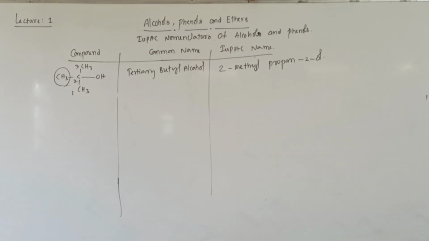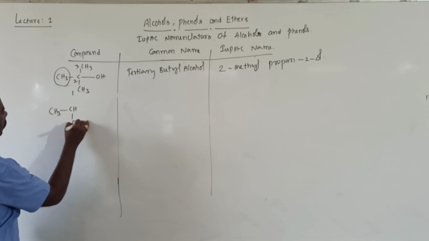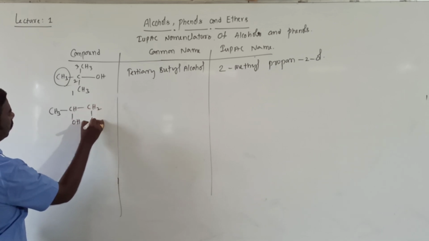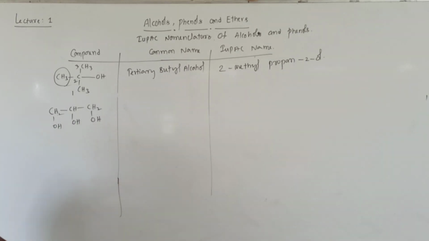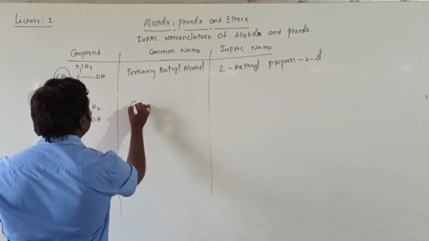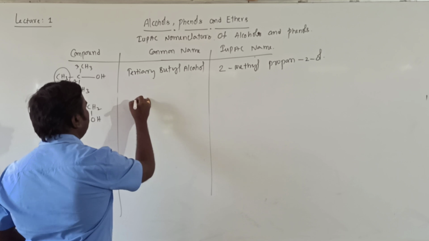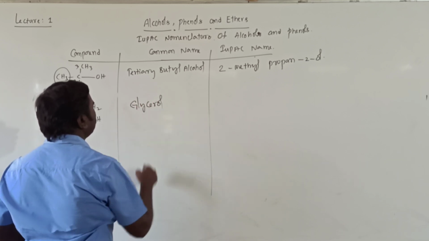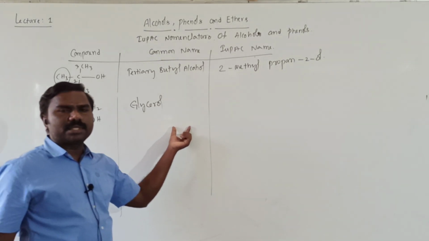Next, CH2OH, CHOH, CH2OH, right? There are 3 groups, 3 hydroxy groups. Glycerol it is, it is called glycerol. So 1 2 3, it is the common name, students.